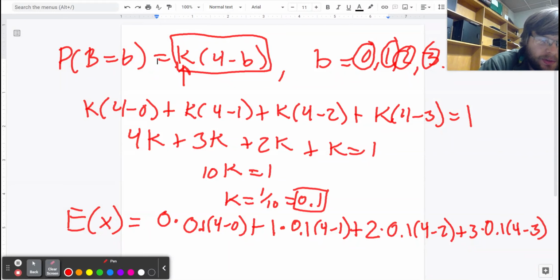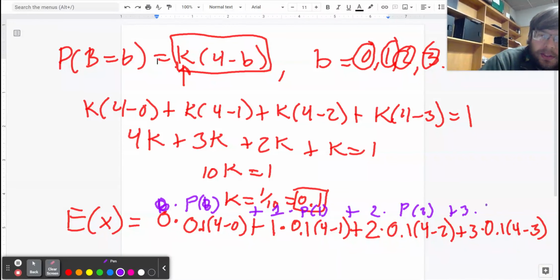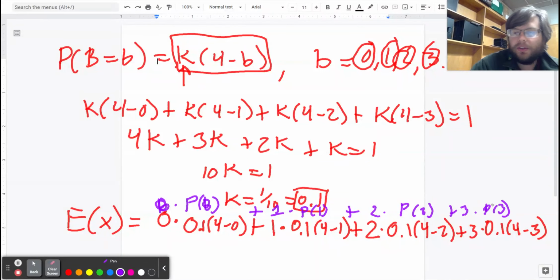Okay, so in each of those steps, what I just did was b times probability of b. So this was 0 times probability of 0, plus 1 times probability of 1, plus 2 times probability of 2, plus 3 times probability of 3. So each of those was just following our expected value formula. Calculating that, I really encourage you to use a calculator as you go through it.